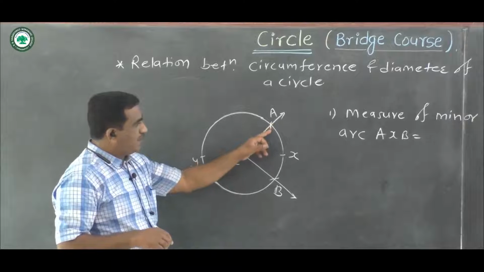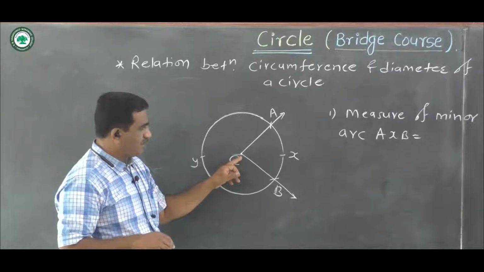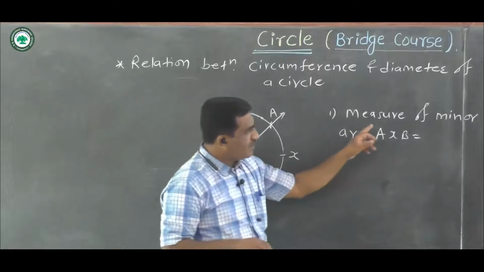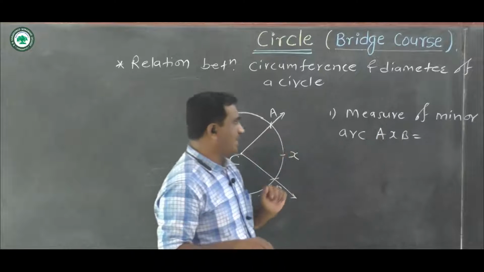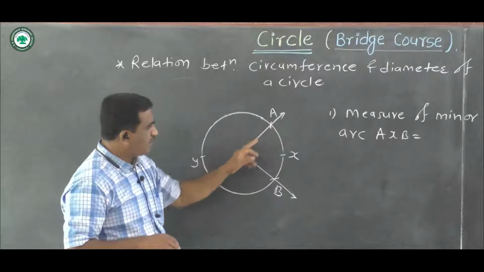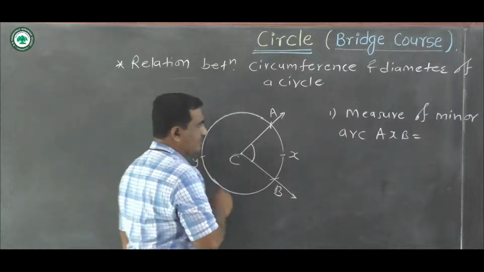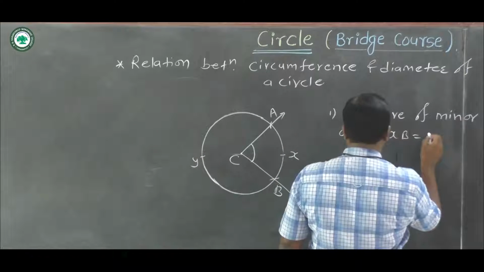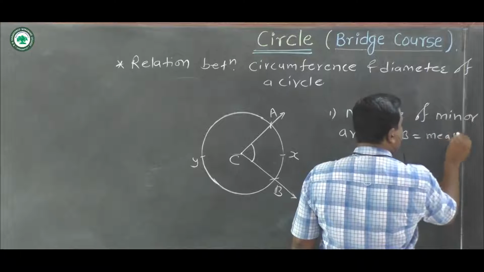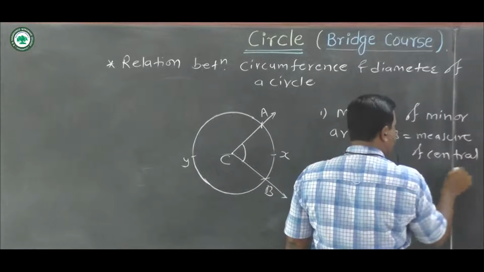What are we seeing? Central angle. If the vertex of the angle is at the center of the circle, then that angle is called a central angle. And here we have to see the measure of minor arc AXB is equal to the measure of central angle ACB. This is the central angle. Measure of minor arc AXB is equal to the measure of the central angle.